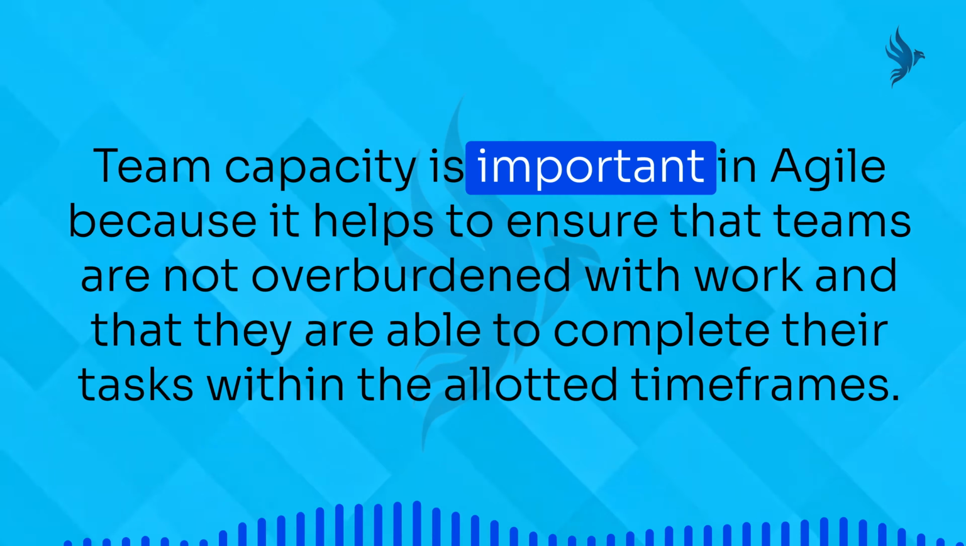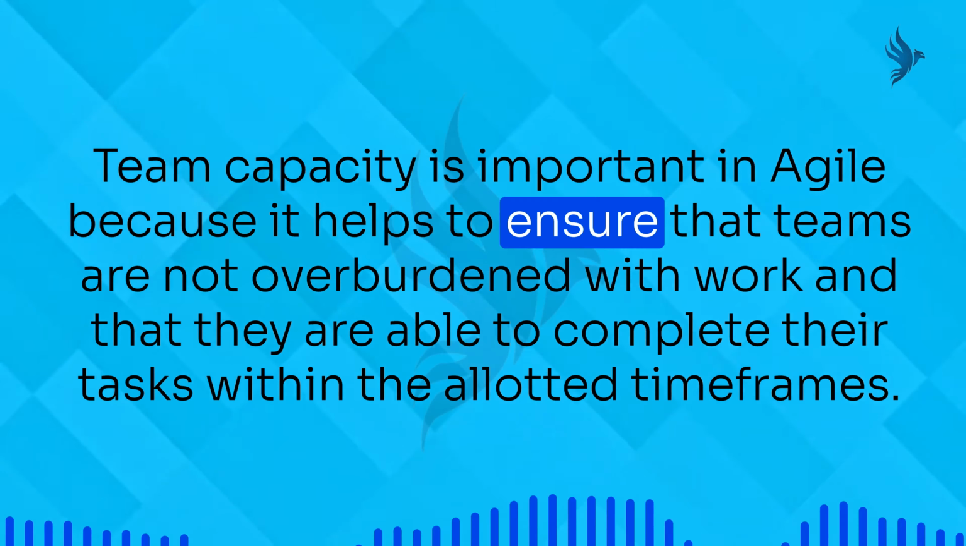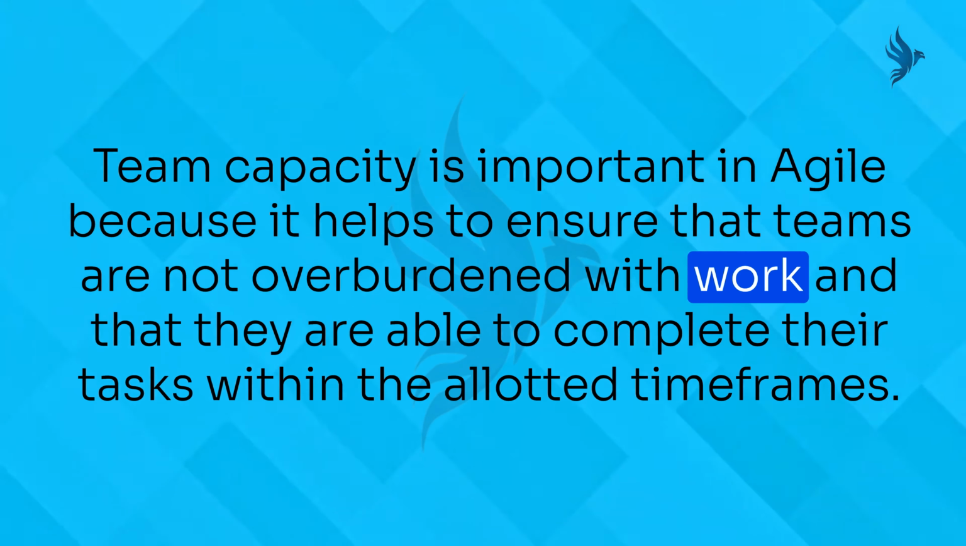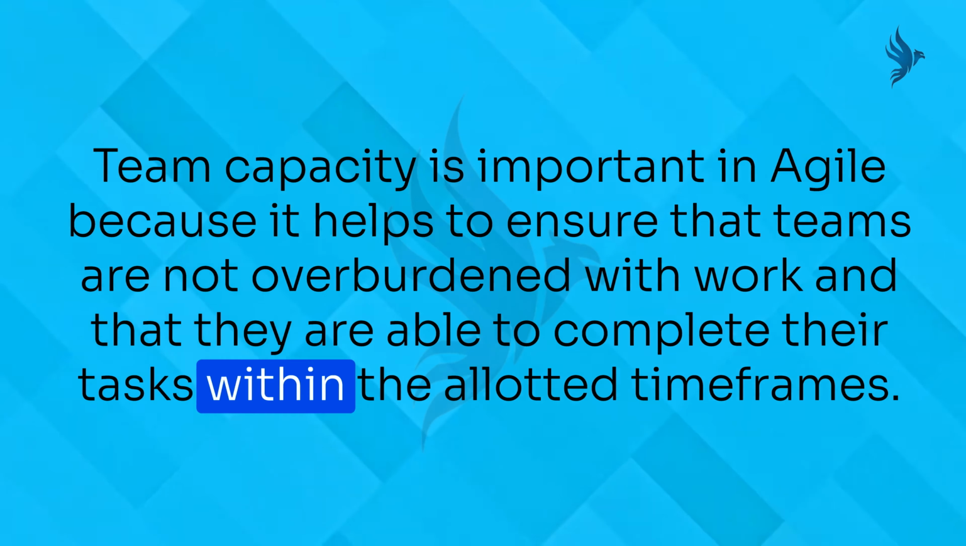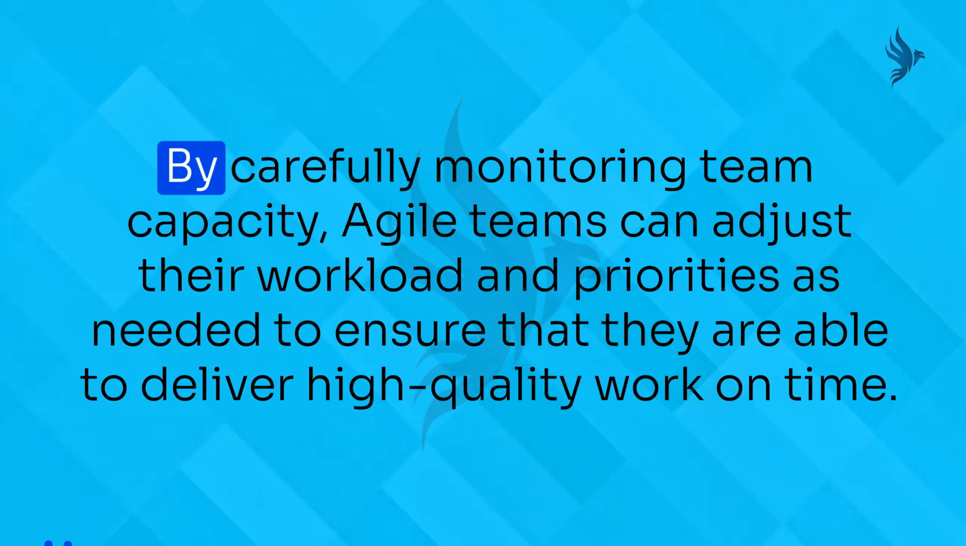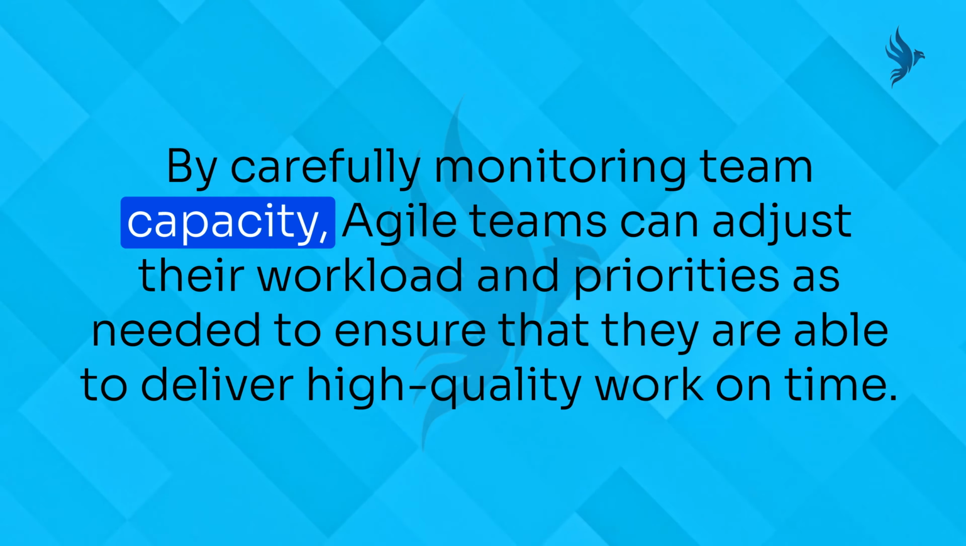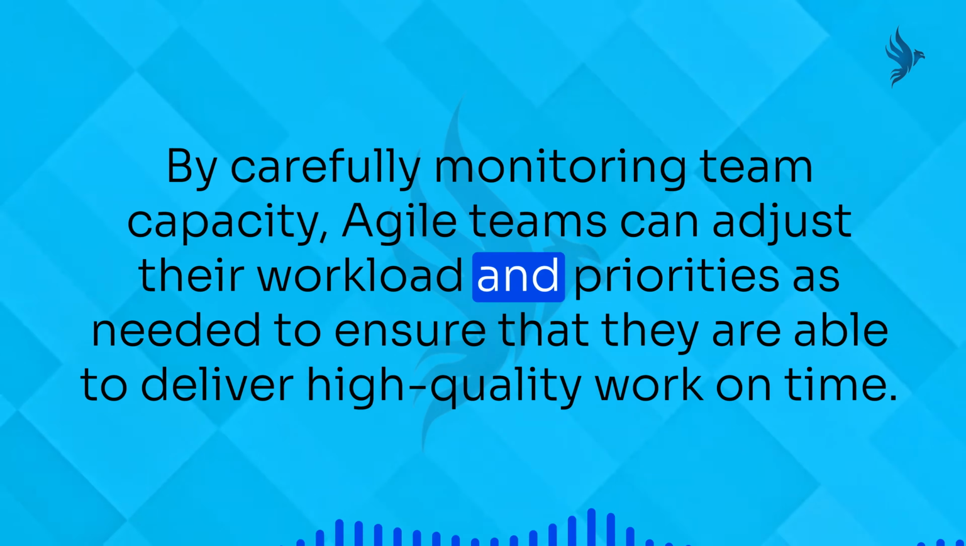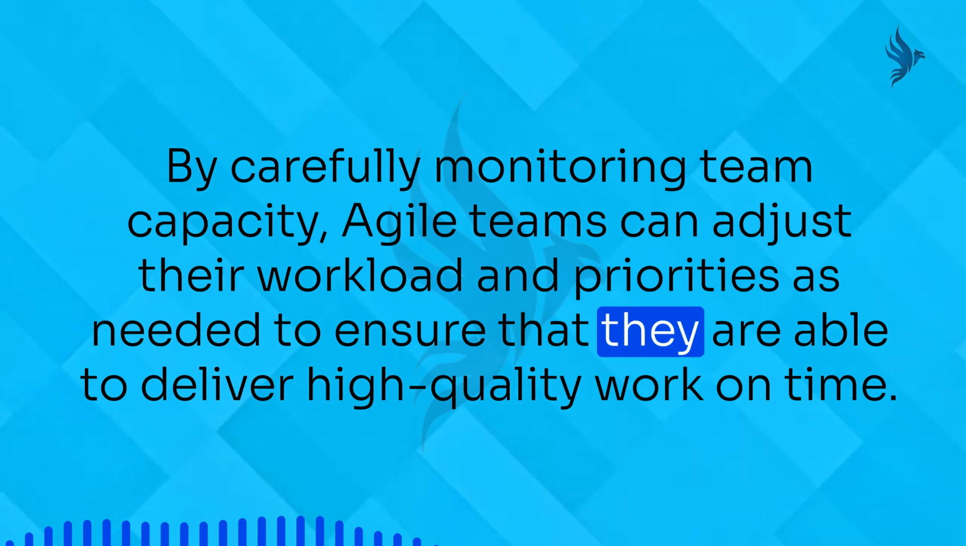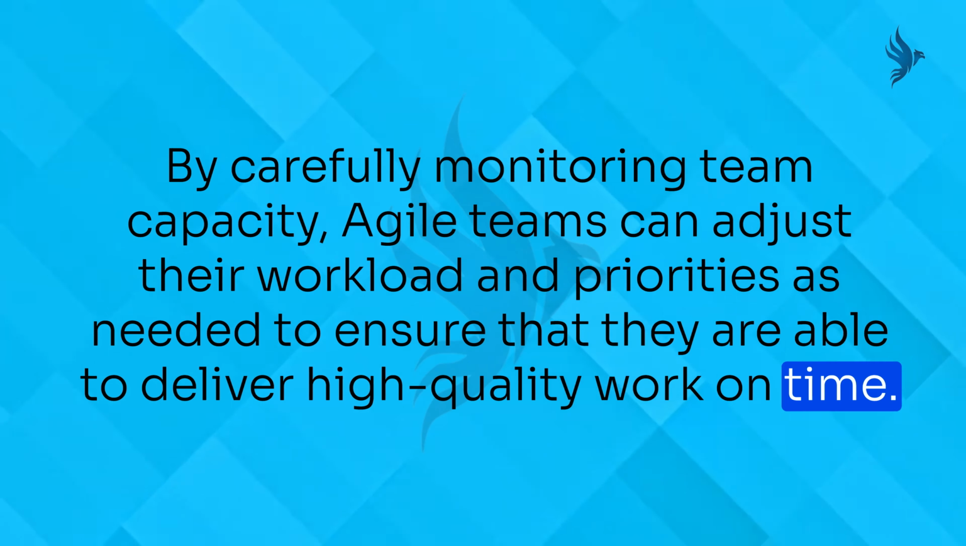Team capacity is important in Agile because it helps to ensure that teams are not overburdened with work and that they are able to complete their tasks within the allotted time frames. By carefully monitoring team capacity, Agile teams can adjust their workload and priorities as needed to ensure that they are able to deliver high-quality work on time.